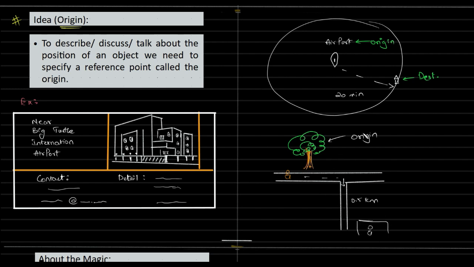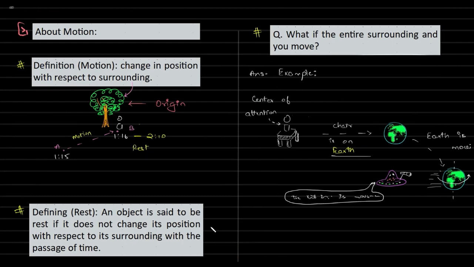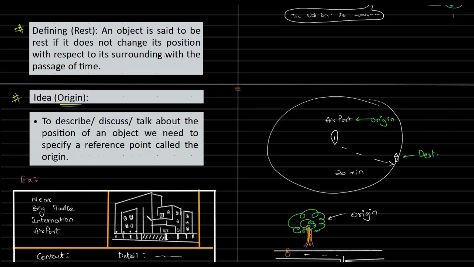So here the origin is your tree. The idea of origin is quite simple, but without origin you can't talk about motion. So this is your motion, rest. This question is something that we'll discuss later, so you need not copy this. The left hand side has to be copied and this has to be copied.